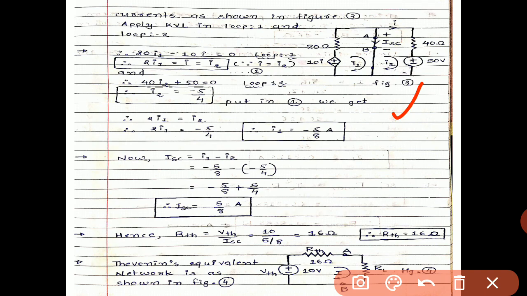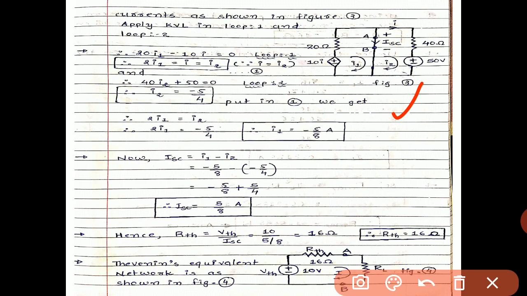So I1 and I2 will be noted over here, and we apply Kirchhoff voltage law in loop 1 and loop 2. By applying the condition in loop 1, we get the loop 1 equation, that is 20I1 minus 10I equals 0. So 20I1 equals I. So the I is nothing but the I2.